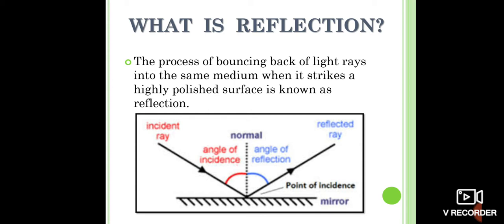The light ray which is incident on the mirror is known as the incident ray, as you see in the slide. Once the ray of light is incident on the mirror, it bounces back into the same medium as the reflected ray. The angle formed by the incident ray with the normal is known as angle of incidence, and the angle formed by the reflected ray with the normal is known as angle of reflection.